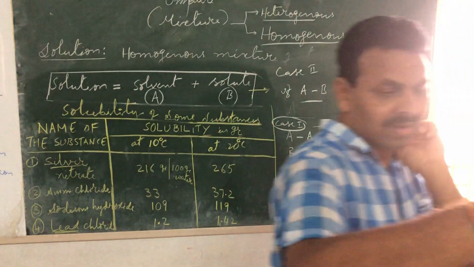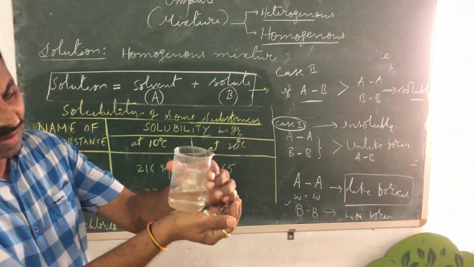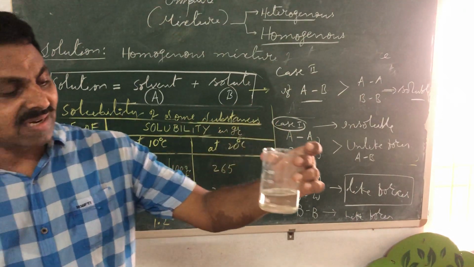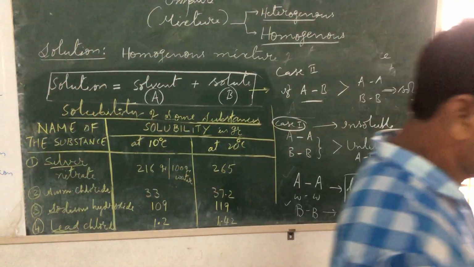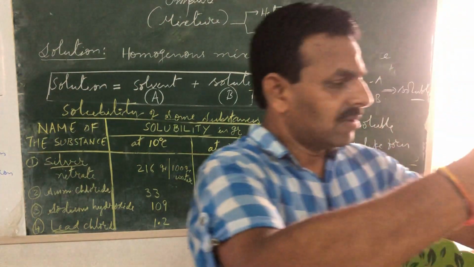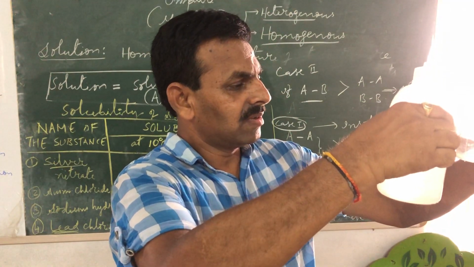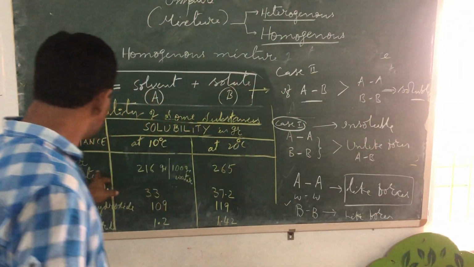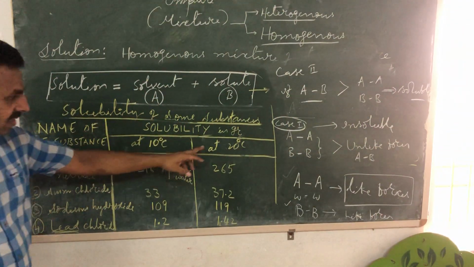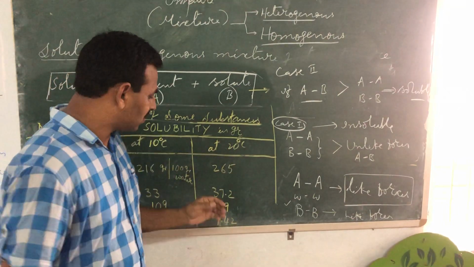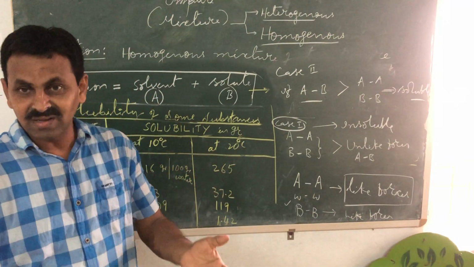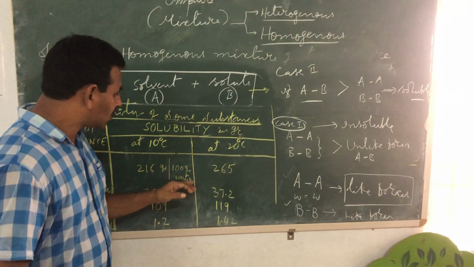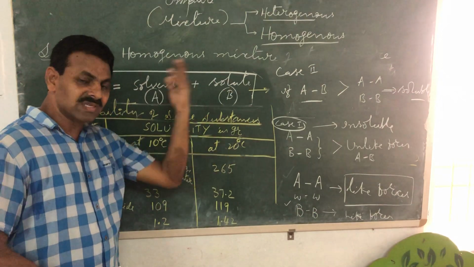Just imagine, this is 100 gram water. This is 100 ml. It is slightly less now, so I'll add some more water and make it 100 ml. Right, this is 100 ml. So the meaning of this data is that at 20 degrees Celsius, which in India is room temperature, sometimes room temperature is 25, 30. Now in summer the room temperature goes up to 35, 37 also. So I think we can dissolve more than 265 gram.